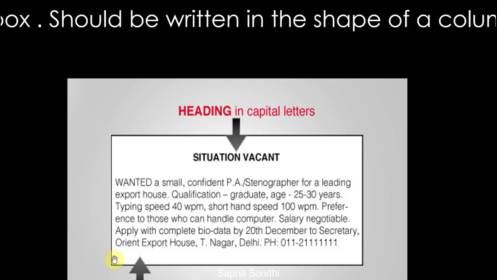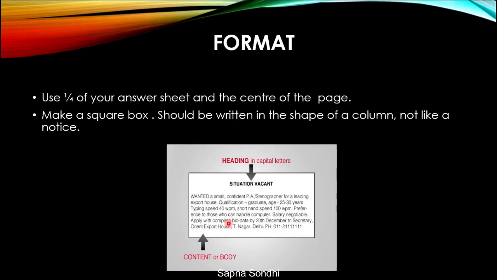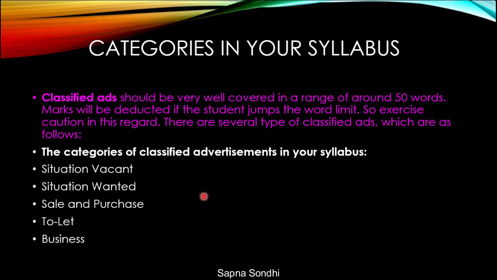It is always advisable that you make the 3 lines first, so that you complete the advertisement, you don't go wrong, it is very presentable, and thereafter you close the box. So it is always in a box. Remember children, marks are for the category also, marks are for putting it in a box also. So this is what your format is like. Your heading comes in capitals, the heading is the category, then you write the first word that you are using in capitals.